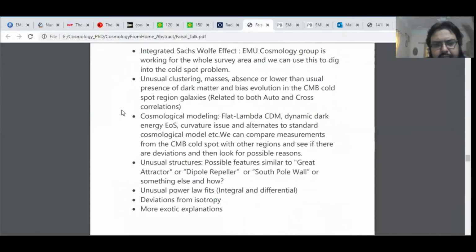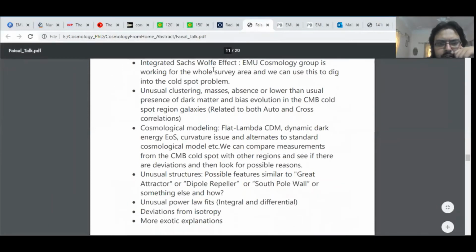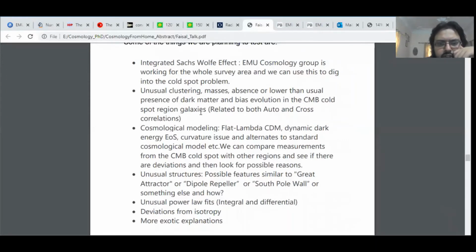So these are the things which we are going to explore. Some of the things which we are planning are ISW, the obvious one, and then using clustering, masses, the absence or lower than usual presence of dark matter, and unusual bias evolution in the CMB region. Another idea is that maybe it's not the redshift distribution, but an unusual matter distribution or the absence of dark matter in most of the galaxies that might be causing unusual underdensities, which are causing this. Because in most ISW studies, we only consider counts and then use biases on an average basis. Maybe there are some unusual values present in this region that may be the cause.